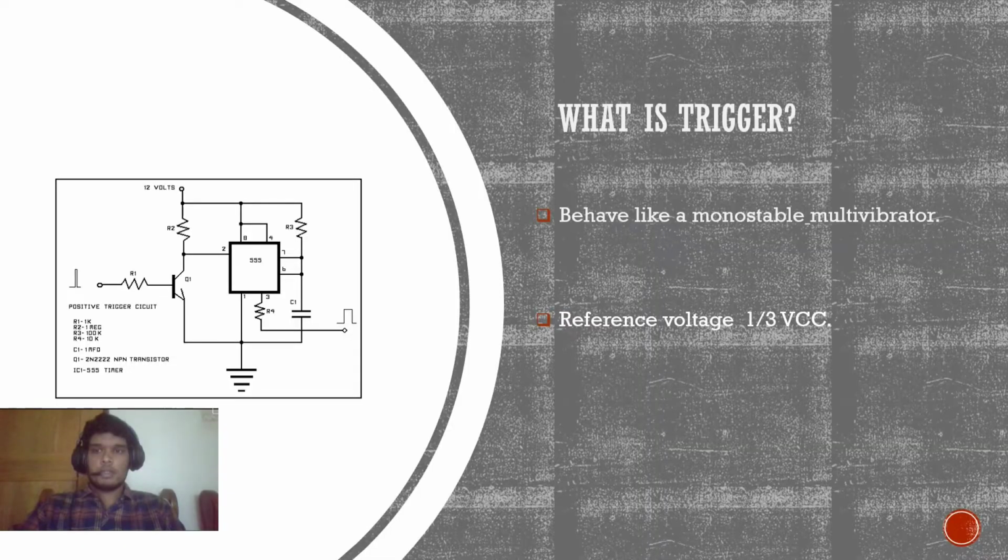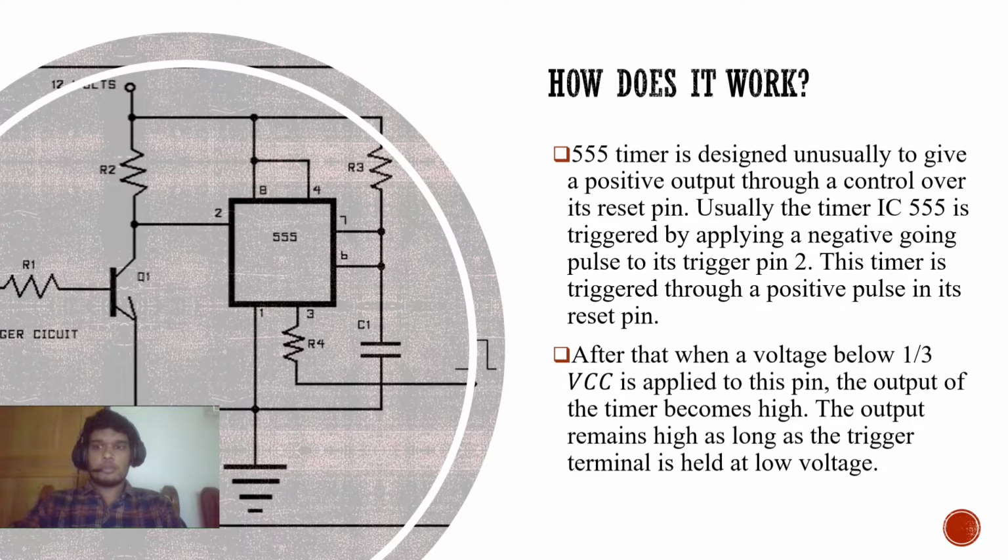steady state. Then we need to know about what a trigger is. The trigger pin is used to provide a trigger to the circuit when the device is configured to behave like a monostable multivibrator. Pin 2 in the 555 timer is the trigger input. When the trigger input goes below the reference voltage of one third VCC, the output of the timer is high and the timing interval begins. After that, we need to know how the 555 timer works.